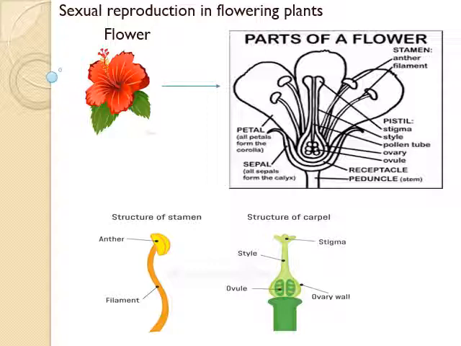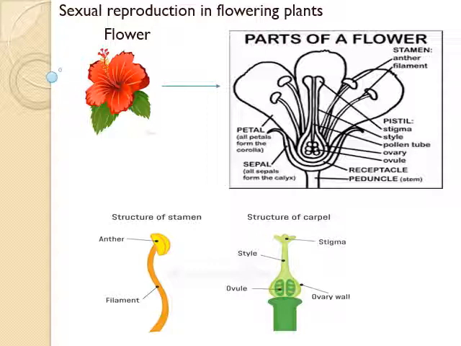Why is the flower considered a reproductive part? Because the flower has both sex organs, that is male and female. Now we will see the various parts of a flower including the sexual reproductive organs. The main parts of a flower are receptacle, sepals, petals, stamen and carpel. Let's see parts of a flower.